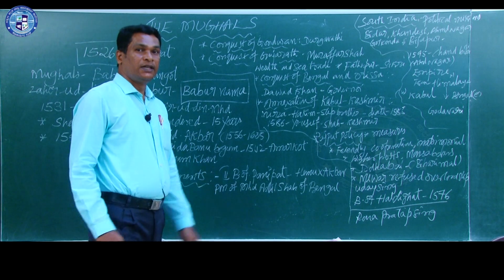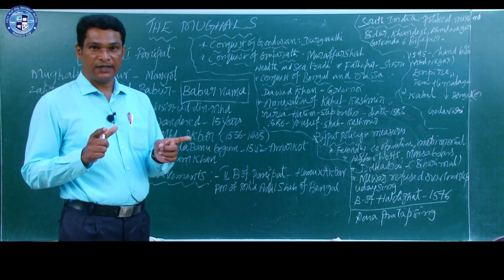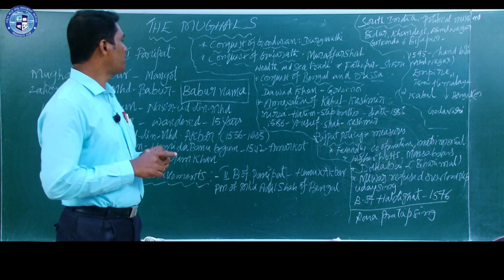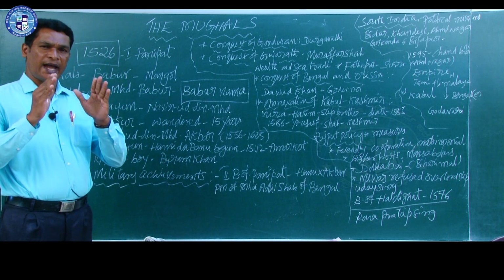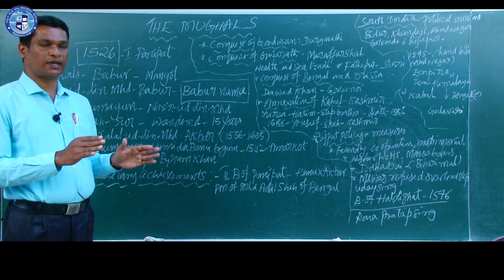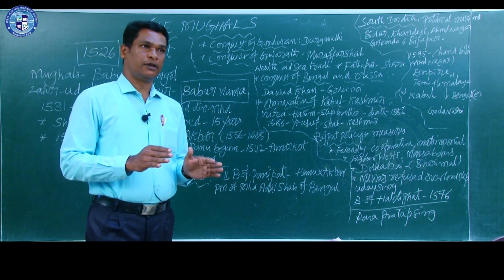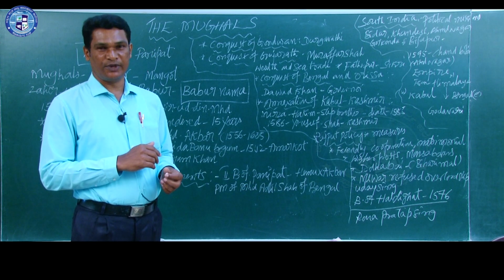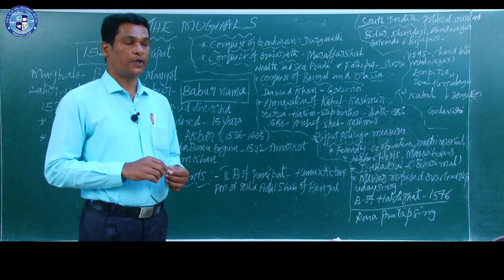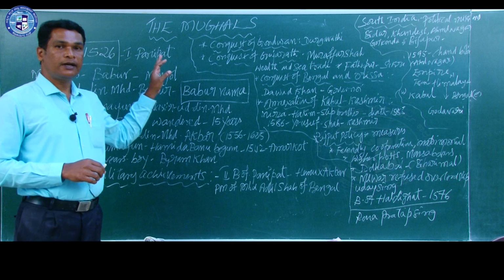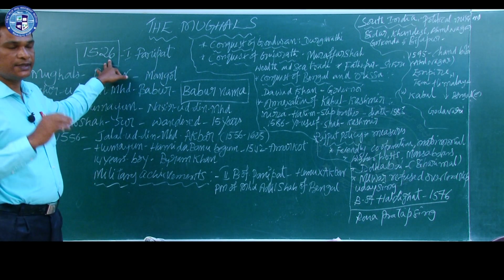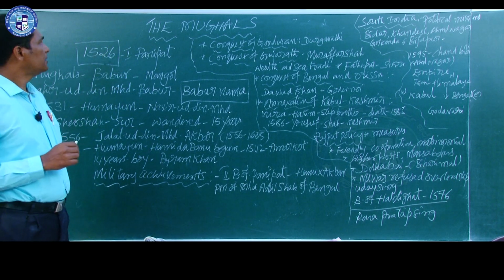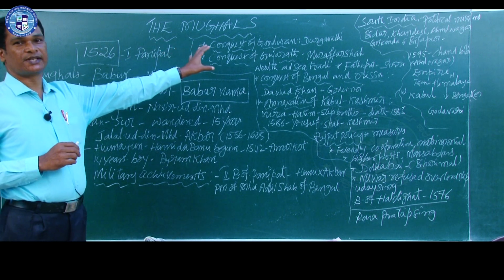One is the furious battle fought between Ibrahim Lodi and Babar. Okay? And the second point is that it was an end of the Delhi Sultans' administration. We can say that the era of the Delhi Sultans ended and a new era of Mughal administration started in India. That is why you must remember the year 1526. That is what I said, the historical importance, 2 points.